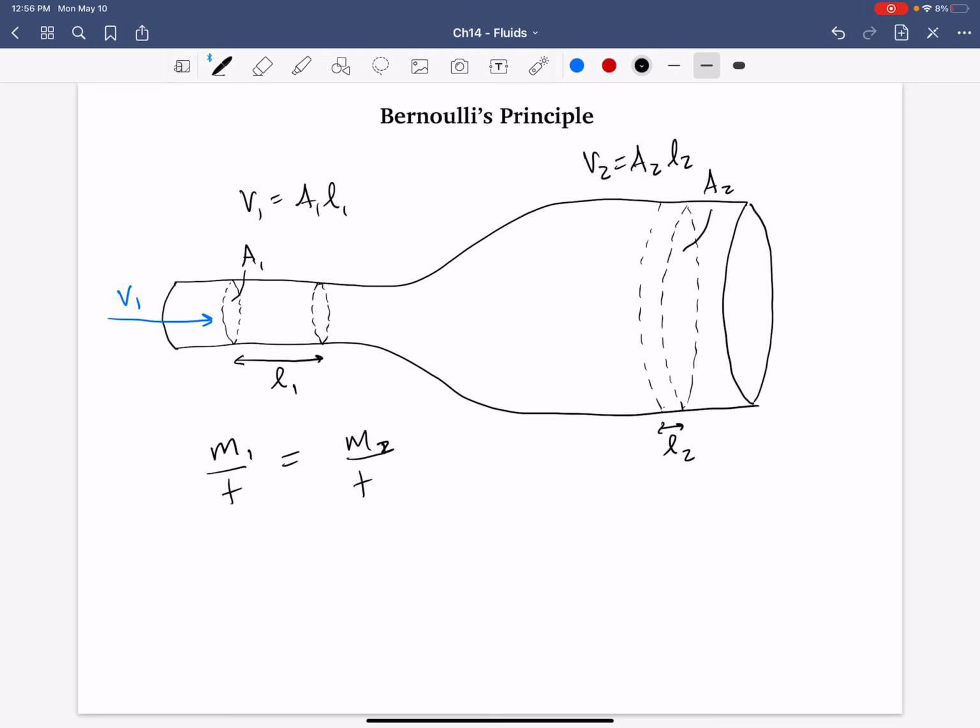If it didn't, let's take a look. So in other words, if this water were moving with the same speed in the larger section as it was in the shorter section, well, if the volumes were the same, that means the distance in between the water particles would be increasing, right?